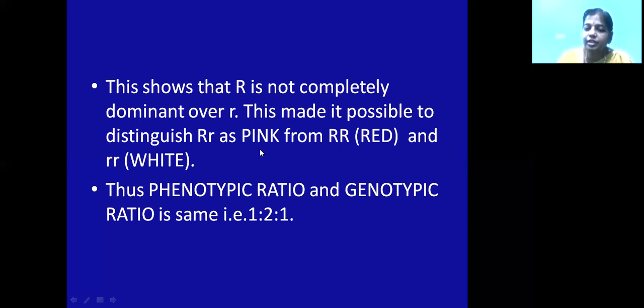You can see this plant around you. It is called the four o'clock plant. In the 9th class also, you had done this experiment. So incomplete dominance means the phenotype is different and the dominant parent is not expressing its character in the F1 generation. It is called incomplete dominance.